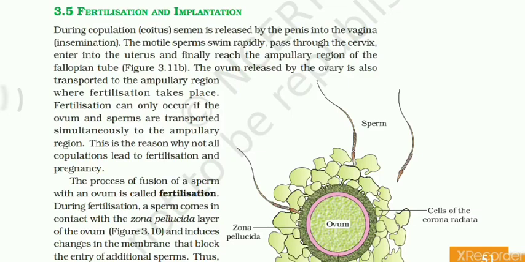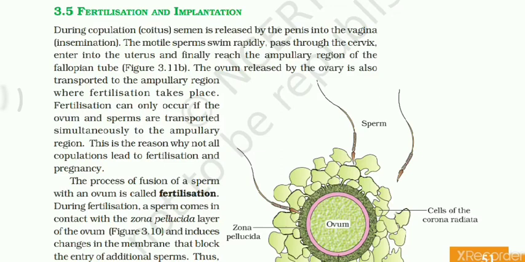Fertilization can only occur if the ovum and sperms are transported simultaneously to the ampullary region. That means both of them must be capable of reaching that region, and only then will fertilization take place. So this is the reason why not all copulation leads to fertilization and pregnancy.